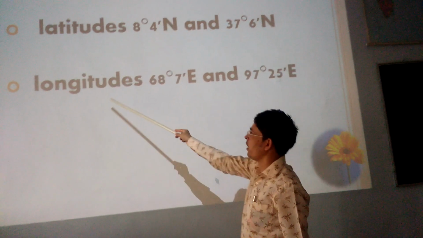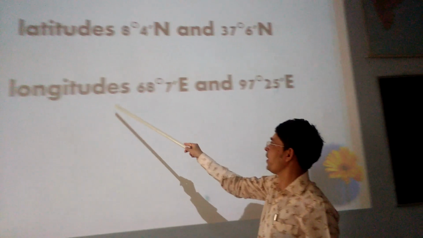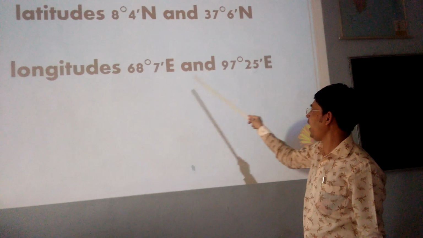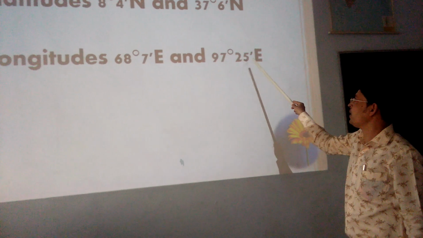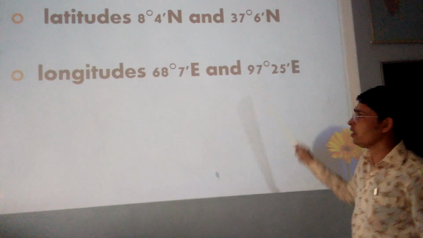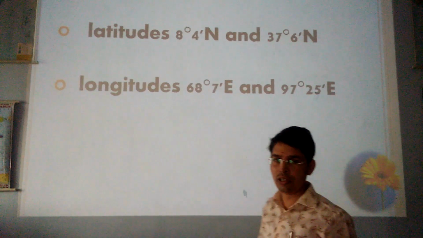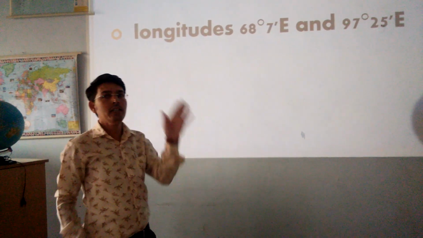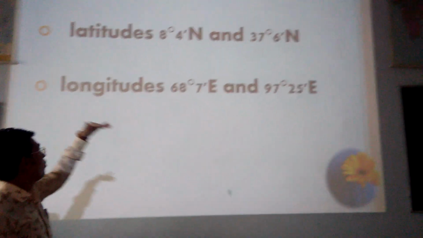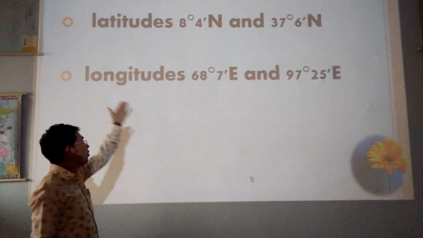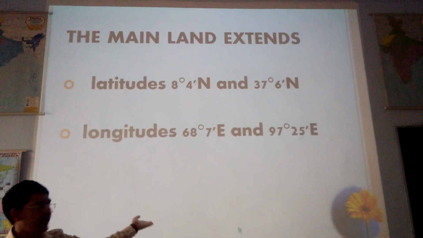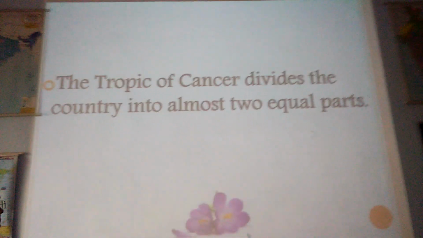Going towards the longitude, we have 68 degree 7 minute east and 97 degree 25 minute east. To discuss more on that and to make you fix it in the outline political map of India, so that you can understand the latitudinal extension and the longitudinal extension. Moving further, in the next slide, we will see about this.